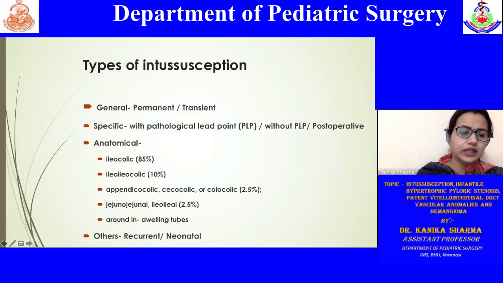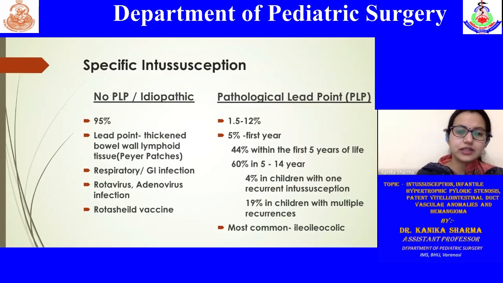Another important thing to note in cases of intussusception is the presence of a pathological lead point. So with this, we have another classification of the types of intussusception, where we divide it depending on the presence or absence of a pathological lead point. Other variants are post-operative intussusceptions as well as recurrent intussusception. So those with no pathological lead points are also termed idiopathic, that is, they may happen on their own.